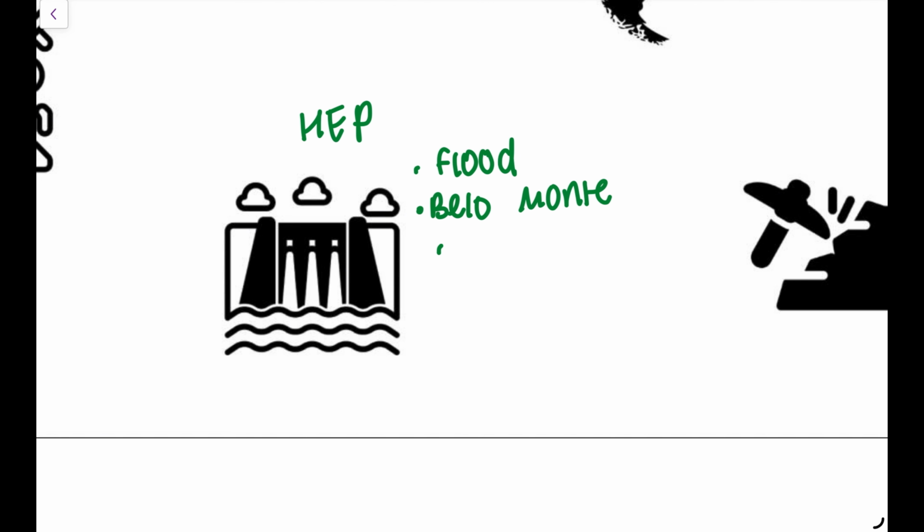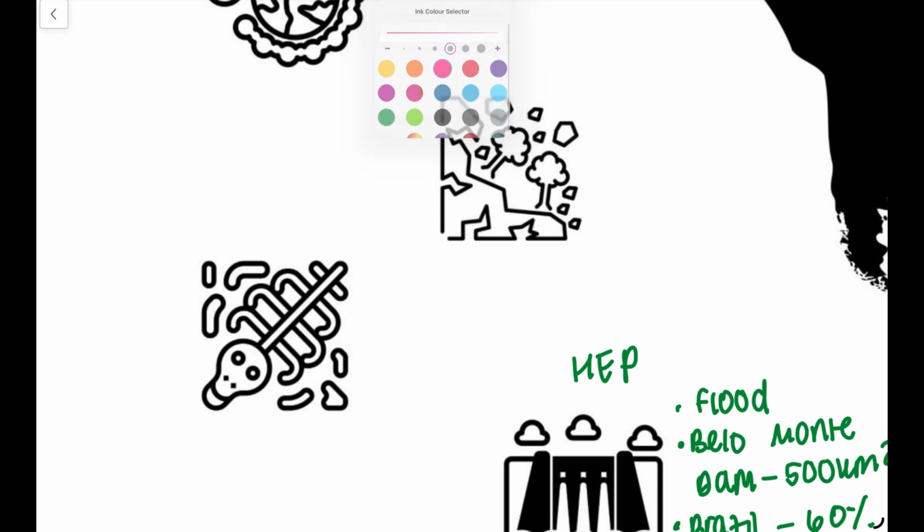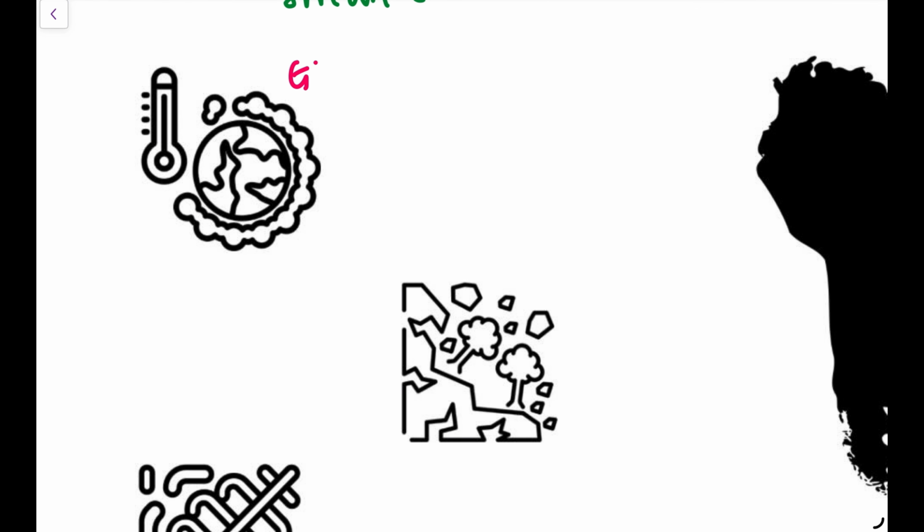The last cause we're looking at is hydroelectric power. Large dams obviously flood vast areas of the rainforest. The Belo Monte Dam flooded over 500 square kilometres of land, and Brazil relies on HEP for over 60% of its electricity. Hence why we're seeing more and more HEP dams being constructed.